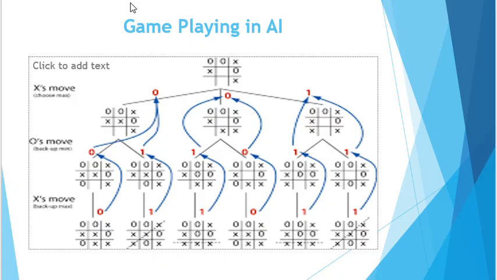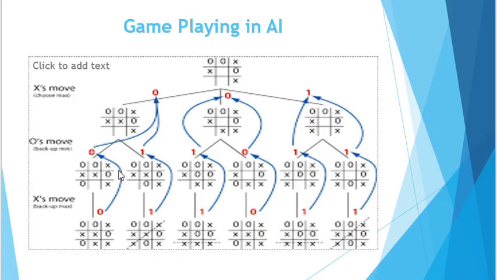Although you can apply DFS on this search space, if we use breadth first search on this, obviously we have so many choices. When we start the game, the choices are a lot. Due to that, the space graph or the game tree will be very large.